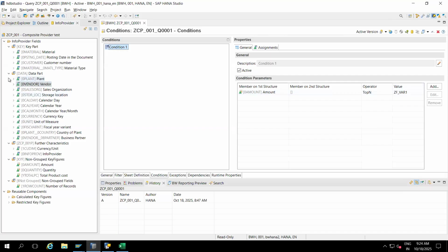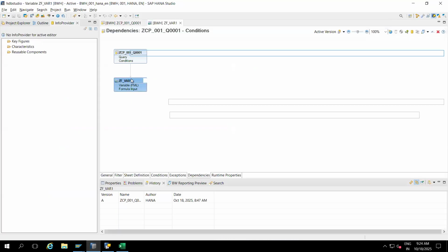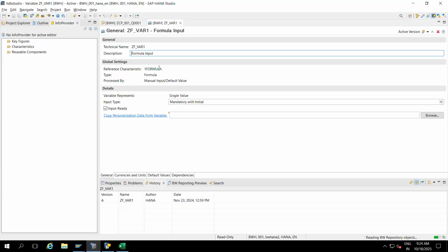How to create this variable, we'll see. I will go to the dependencies and see where it was created. See here, what is the type of formula variable?